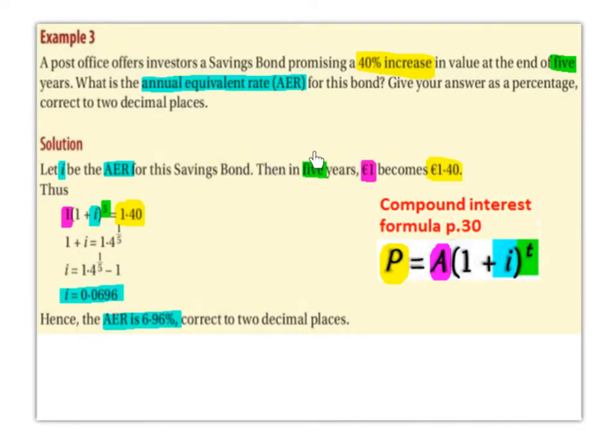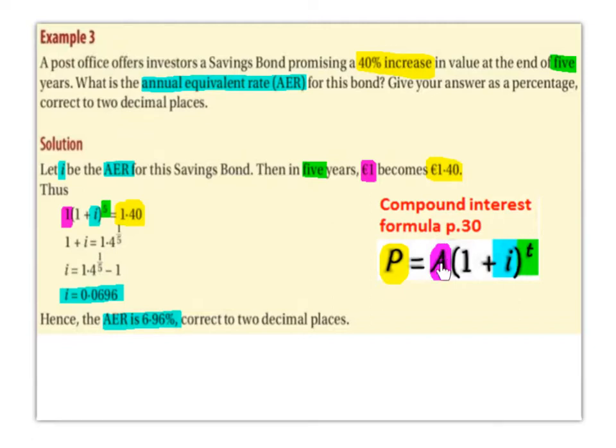Then in 5 years' time, €1 will become €1.40 because there's a 40% increase. 40% of €1 is 40 cents, and €1 plus 40 cents is €1.40. So €1.40 is a 40% increase on €1. So we're going to substitute into our formula. So basically, if we invest €1, in 5 years' time that €1 is worth €1.40. So we're trying to figure out what was the interest rate.